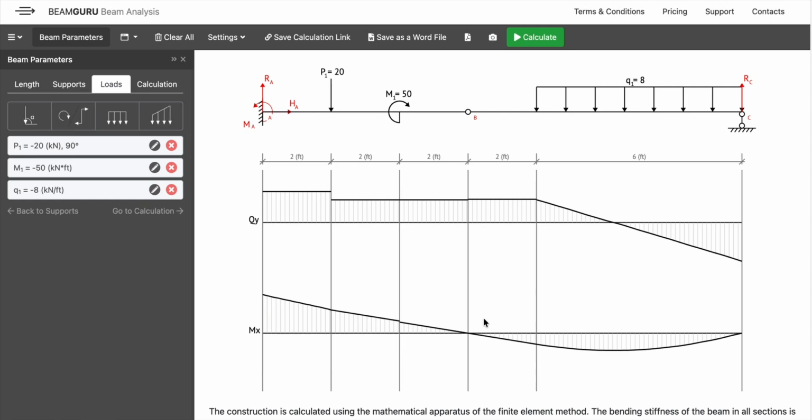Understanding this behavior is very crucial for both exam and real structural design. So this is how we can analyze using Beam Guru different beams with internal hinge.